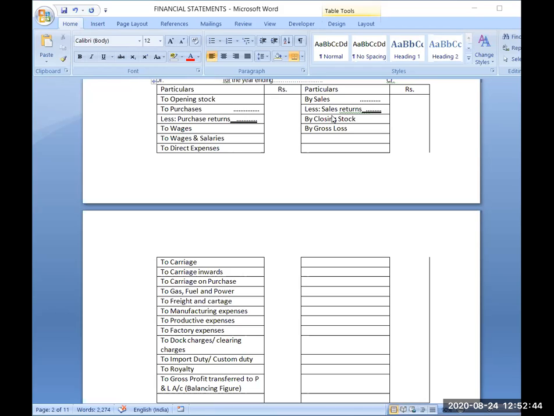Now next part is the credit side of the trading account. Debit side of the trading account is clear. Okay, now see the credit side of the trading account. First account is by sales. So you have to remember the definition of sales. Can you tell me the definition of sales?